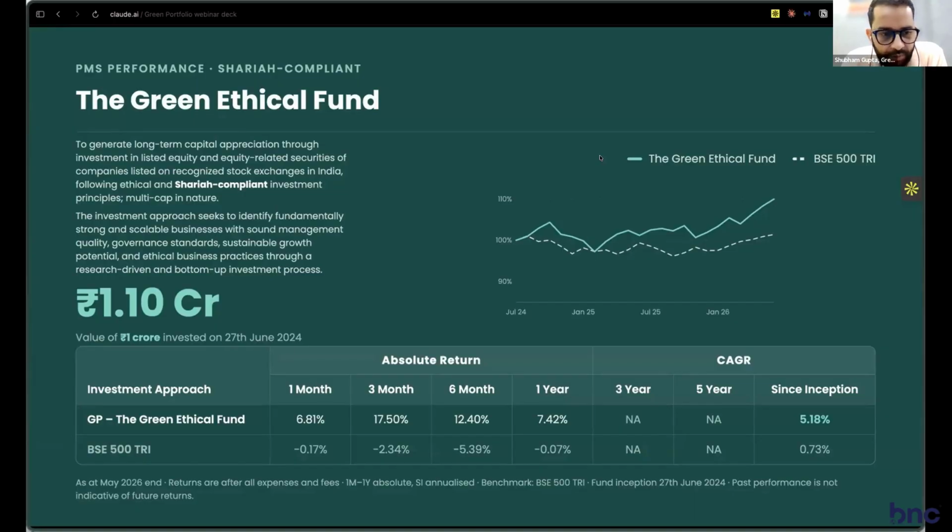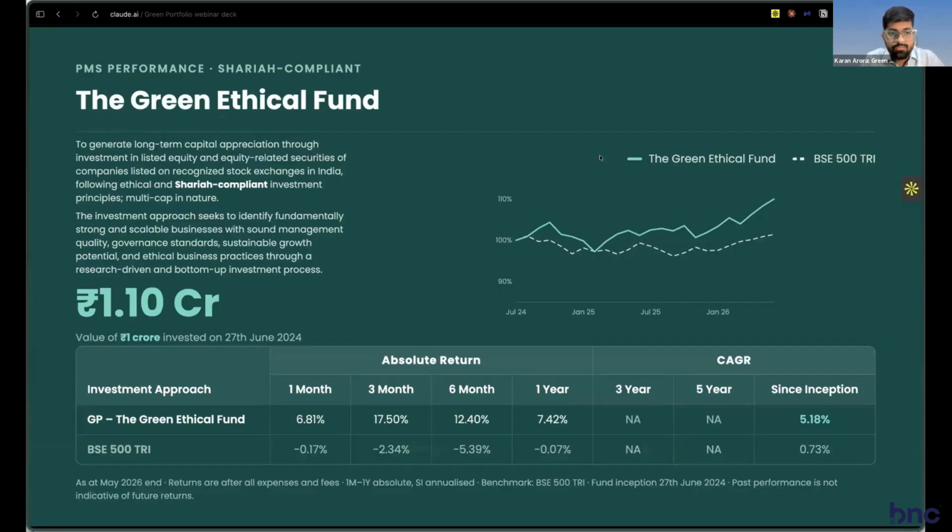So if you color your mind regarding the returns, this fund would mirror the stocks of the Super 30 special, barring the stocks that are not compliant with the Sharia principles. Going ahead, over a longer period of time, the returns are going to come. This can also be verified in the last 3 and 6 month return figures, where 6 months is at 12.5% and 3 months is at 17.5%. So the rebound is clearly there.